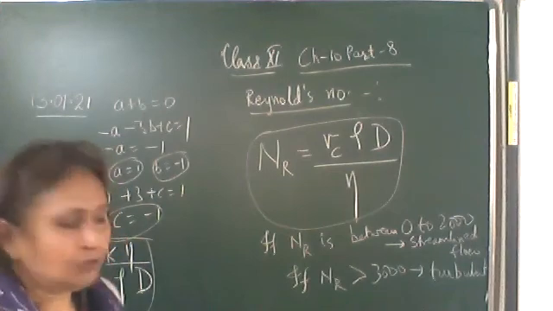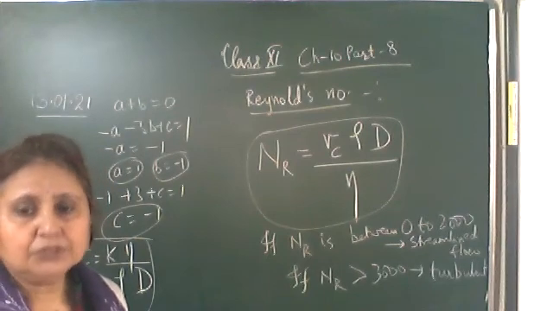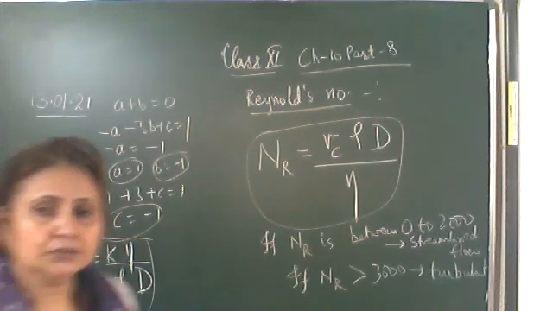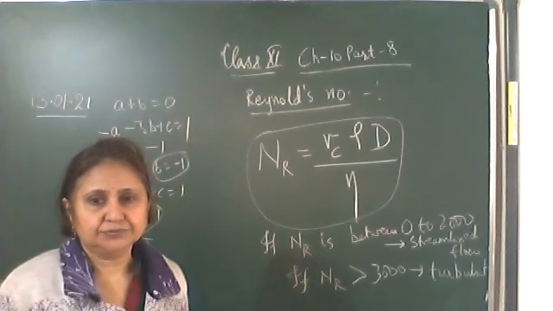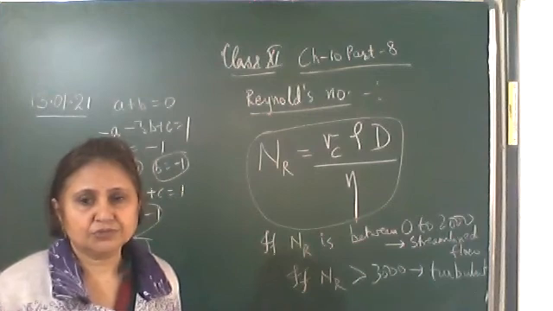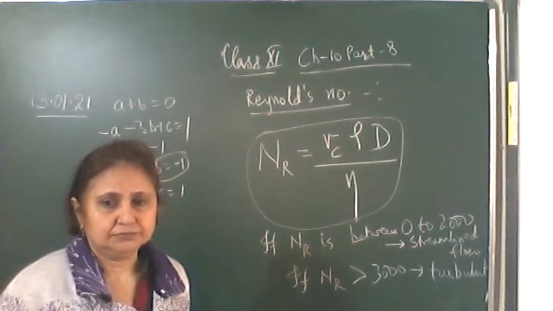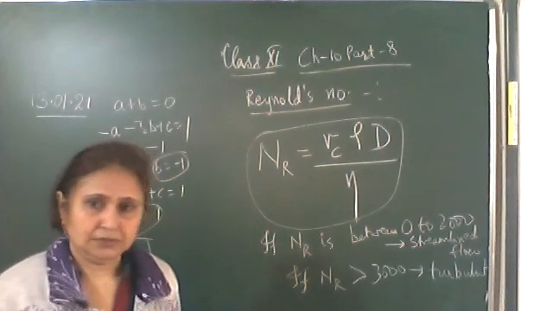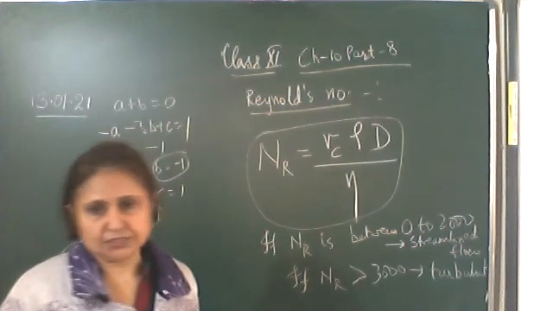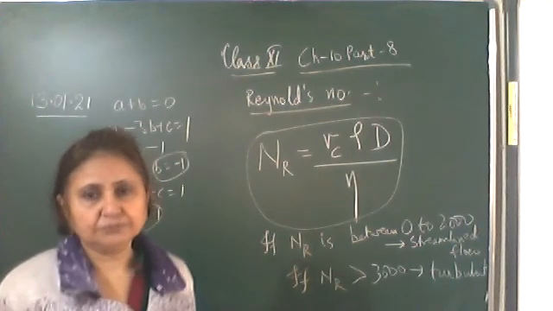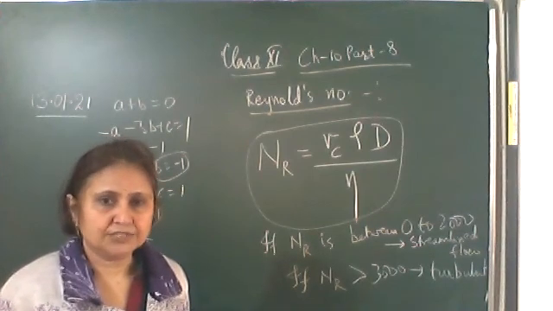So write down, between 2000 to 3000, the flow is unstable. That is, changing from streamline to turbulent or vice versa.